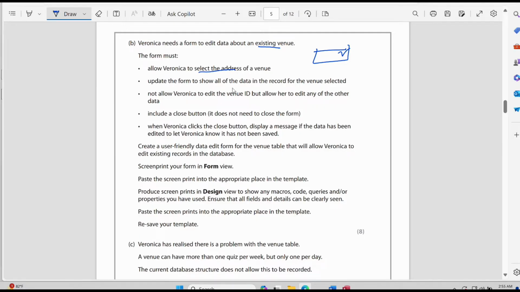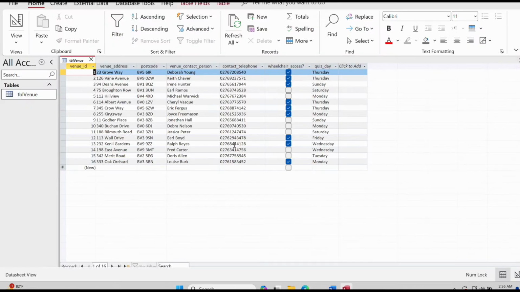Update the form to show all the data in the record for the venue selected. That means whatever venue is selected here, based on that the other portion of the form fields will change based on the data we provide here. So we have to create a form, and there we can change the different types of venue by using a combo box, and when we choose like Hill View, it will provide the other information inside the form.